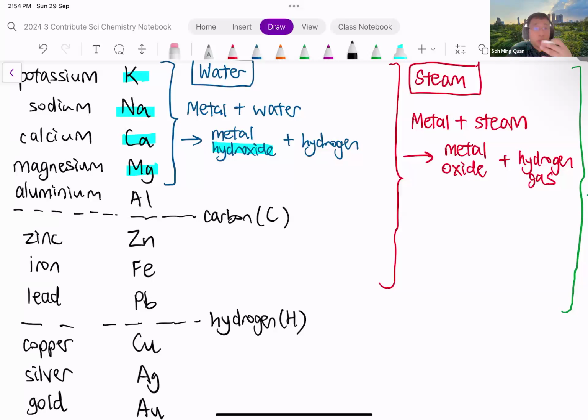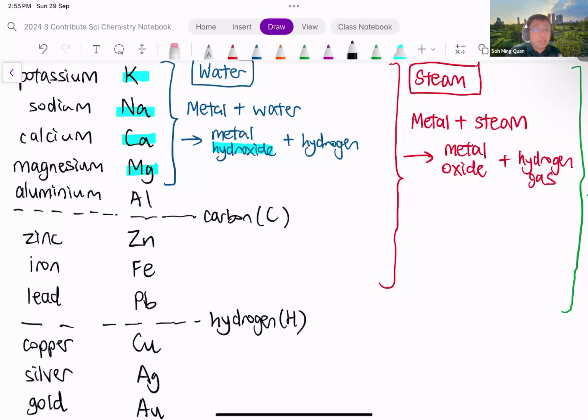Now, for those on the Zoom meeting right now, I would advise you to copy out the reactivity series. Try to use landscape mode when copying so that you have more space on the right-hand side to copy down the reactions. We will summarize the 3 reactions of metals onto the same reactivity series. So place the reactivity series on the most left-hand side of your paper so that you have space on the right-hand side to copy down the reactions.